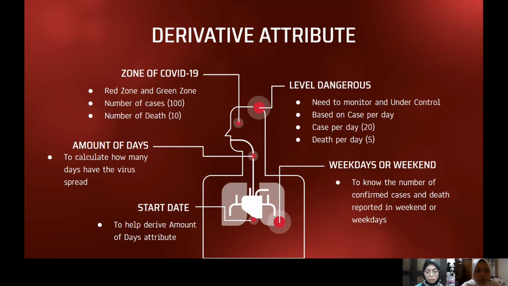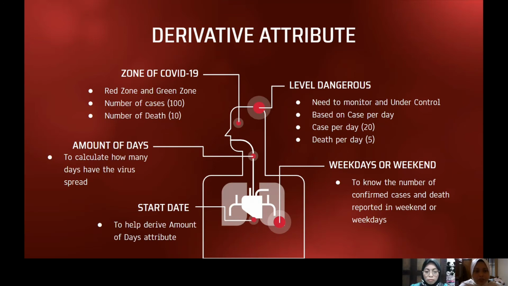For number of cases, more than 100 cases will be in the red zone, and in the range less than 100 will be in the green zone. Because for this zone of COVID-19 we are using the cumulated cases, if the cases are higher, they will stay in the red zone.